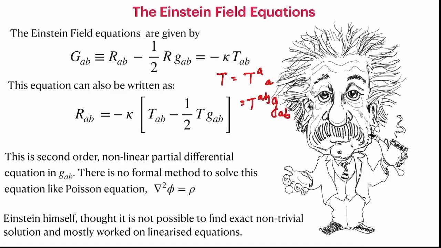Now, Einstein himself realized and thought that it is not possible to solve his own equation, and he basically stuck to what is called the linearized equation. Some portion of it we have done. We will have a look at more of it later, but all of his calculations involve the linearized theory to predict the outcome of general theory of relativity.